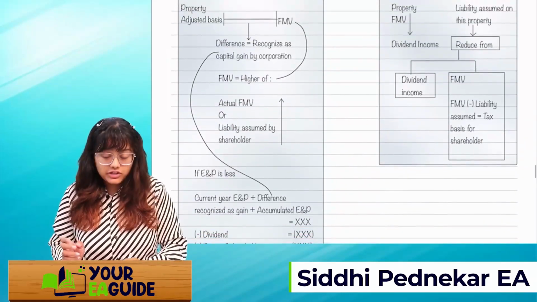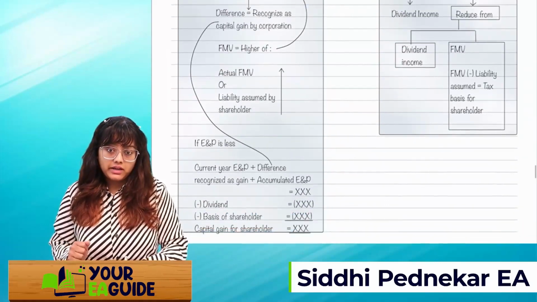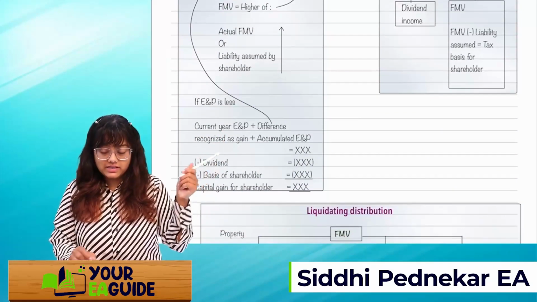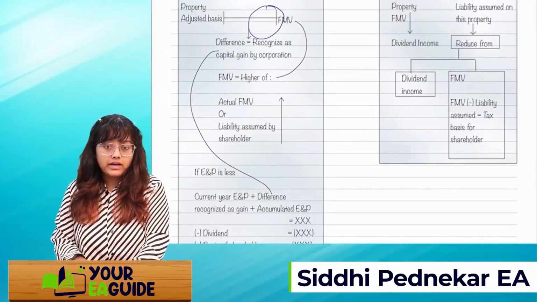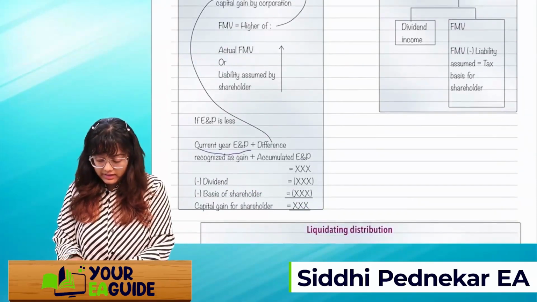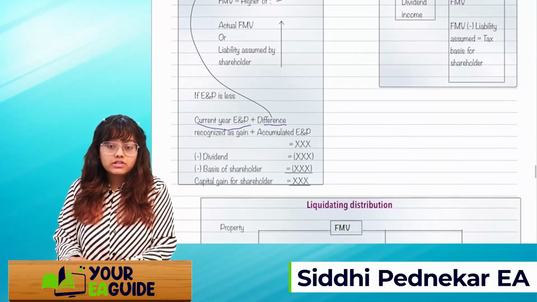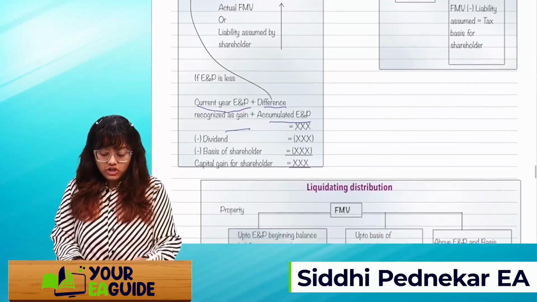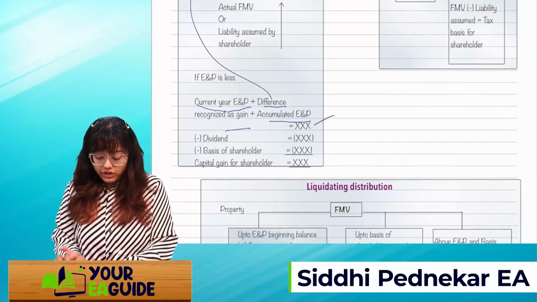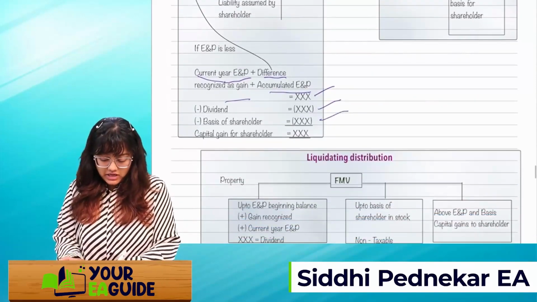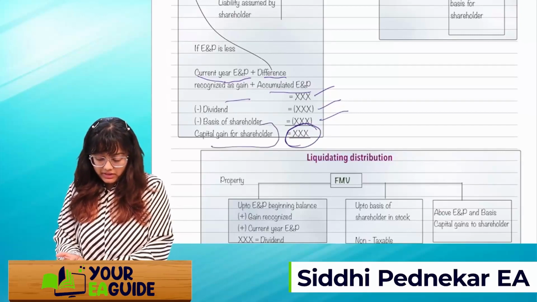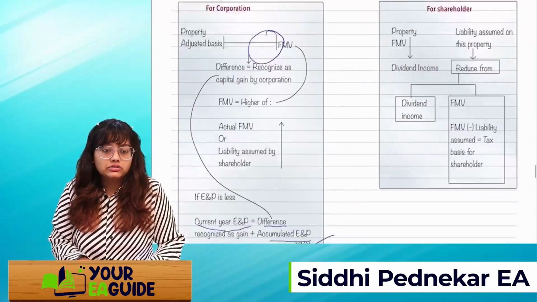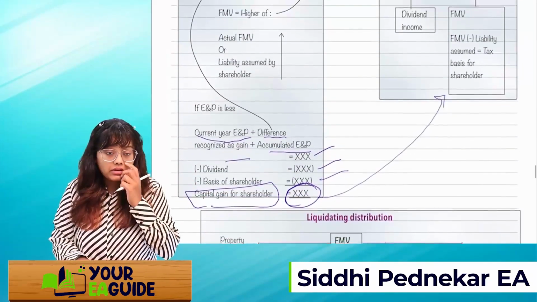Now, the difference you will recognize as a capital gain. But if the ENP is less, then current year ENP plus the difference which you recognized as a gain, you will add that gain in current year ENP, right? The difference which will be recognized as gain plus accumulated ENP, if you have any from the previous years, you will get that amount, reduce the dividend, reduce the basis, and whatever will be the remaining will be the capital gain for the shareholder. Got it, guys?